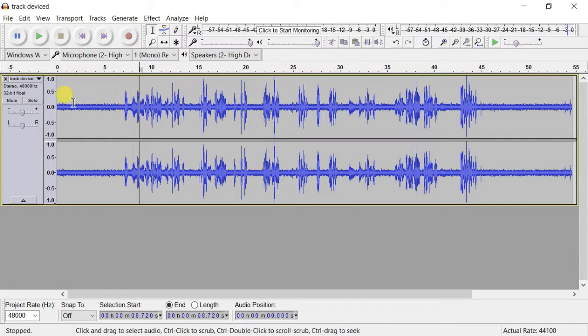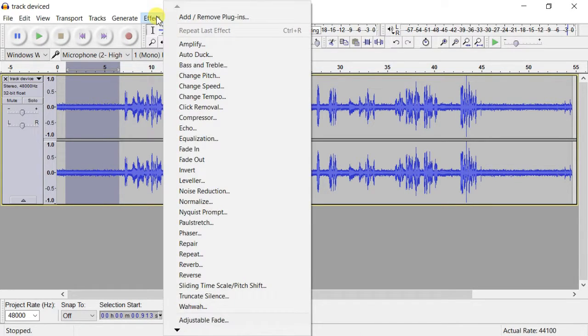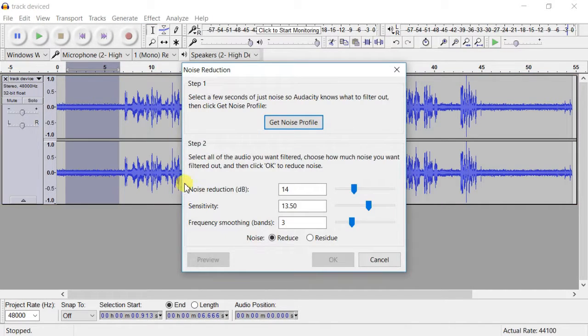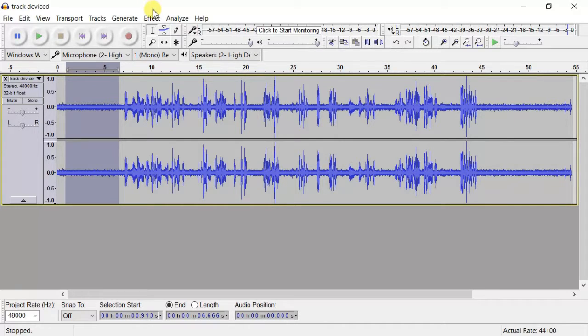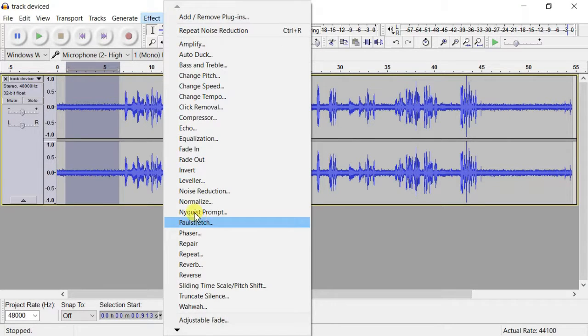So in this audio you can see that it has an irritating background music. So I'll show you how to remove this background noise. While recording, leave 5 to 10 seconds of audio so that the software knows that this is the background noise. Then select it and go to Effects and Noise Reduction and get Noise Profile. Then click that.